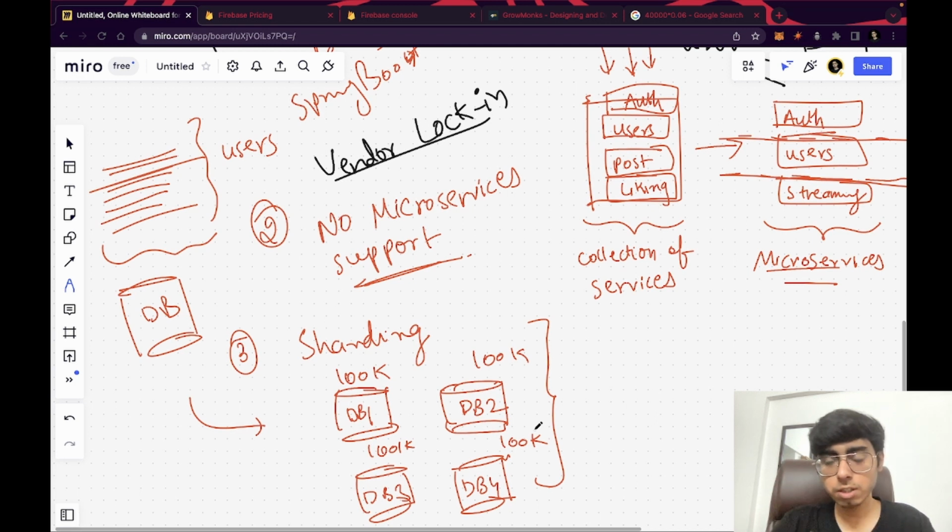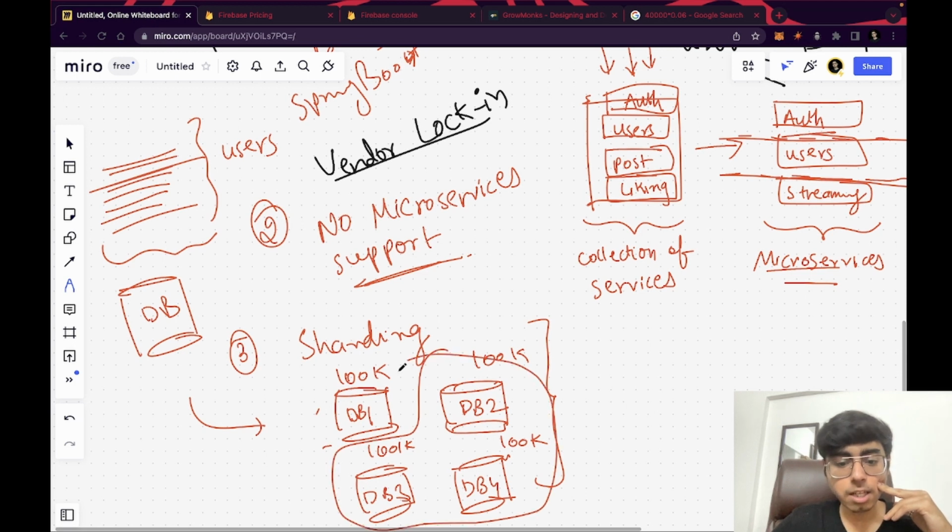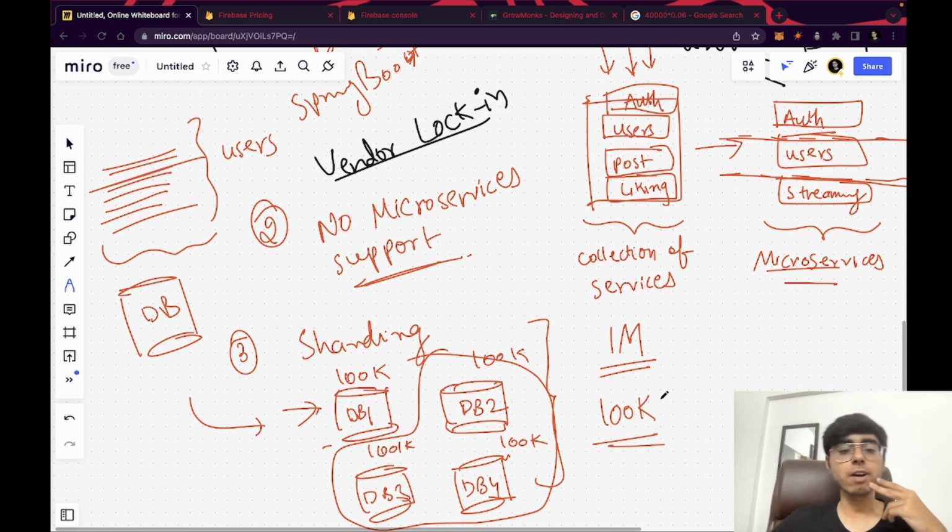You want to search a user, and you know that that user ID is at the start, and according to a certain algorithm, the starting IDs are there in this DB1, in this shard. This is called a shard, right? So you don't have to implement search in these three DBs. You just go inside DB1, find the user, and return the data. Can you see, instead of searching inside the complete 1 million users, you are now implementing your search with just 100k users? This is the advantage of sharding.